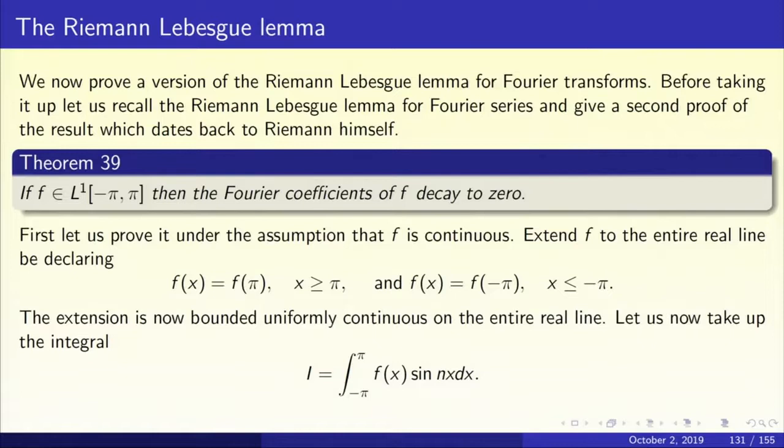More generally, when f is L1 on a bounded interval a to b, the integral of f(x) multiplied with cos nx or sin nx goes to 0 as n tends to infinity. Let us, for amusement, give a new proof of the Riemann-Lebesgue lemma for Fourier series itself. So let's go back to Fourier series and reprove the Riemann-Lebesgue lemma by a totally different method. In fact, we shall look at Riemann's original proof of the important lemma that bears his name. Again, I am stating the theorem just for convenience. If f is in L1 of minus pi to pi, then the Fourier coefficients of f decay to 0.